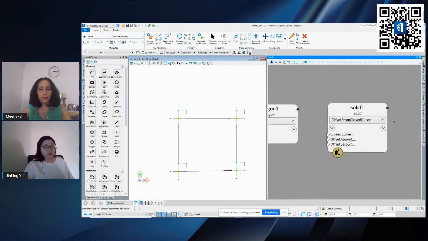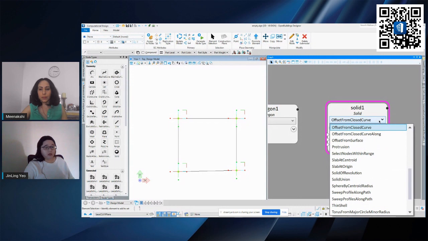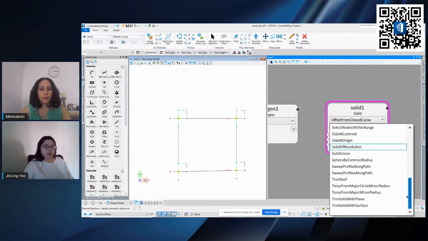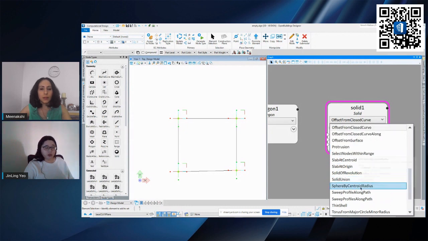If I zoom into this node, you will see that there are different things. The first drop down that you see here is the node technique. I'll click on it just to show you what is in here. Basically, it's showing you the techniques of how you can create a solid. All these techniques are broken down into different ways of creating a solid. If you want to refer it back to OpenBuildings, it is just the different options that you see in the interface to create a solid. So it's the same concept, it's just that now we have to create it in this manner here.